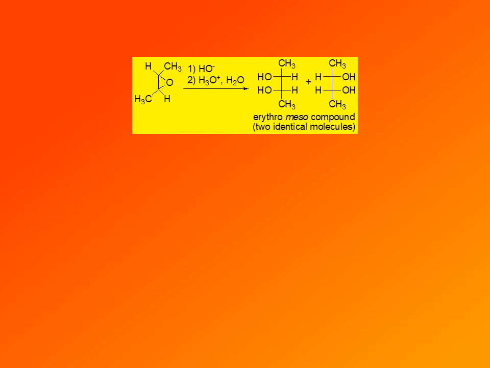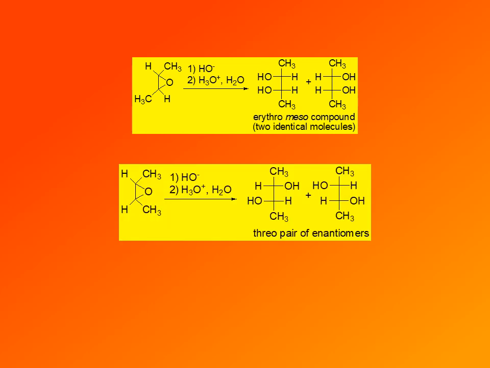So we can see that a reaction of a trans epoxide with a nucleophile results in formation of the erythro product, or, if all substituents on each of the chirality centers are identical, a meso compound. And reaction of a cis epoxide with a nucleophile results in formation of a threo pair of enantiomers.